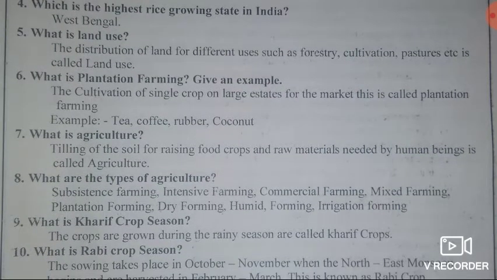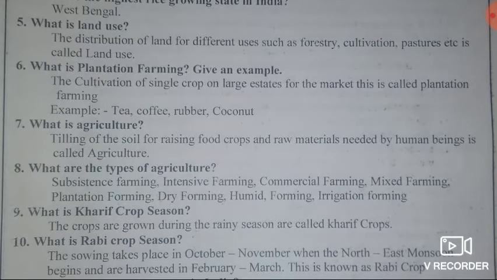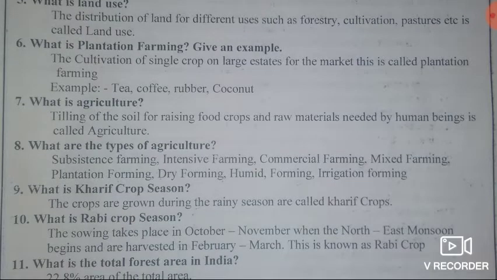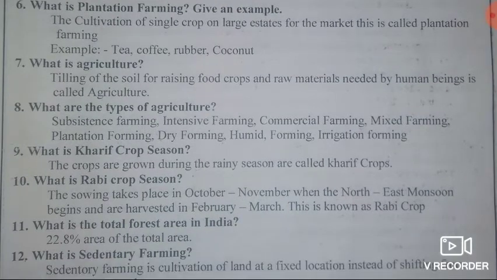Seventh question, what is agriculture? Answer, agriculture means tilling of the soil for raising food crops and raw materials needed by human beings. Eighth question, what are the types of agriculture? Answer, subsistence farming, intensive farming, commercial farming, mixed farming, plantation farming, dry farming, humid farming and irrigation farming. Ninth question, what is Kharif crop season? Answer, the crops grown during the rainy season. It is called the Kharif crop season.